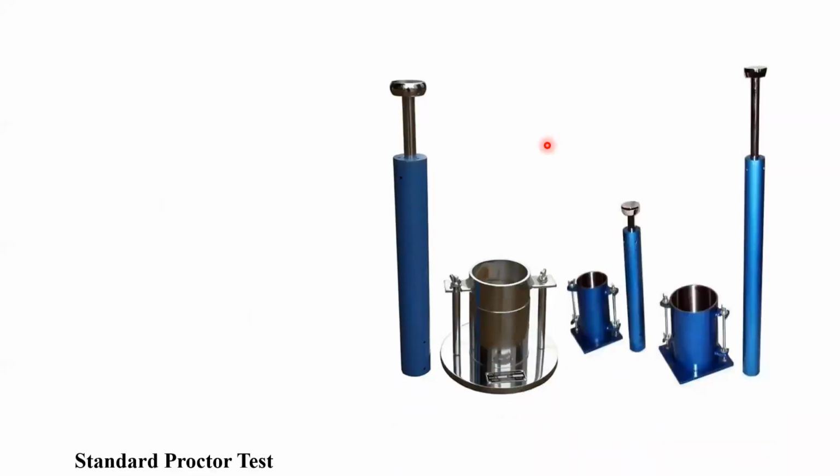Now we shall see how we can determine the compaction in the laboratory. There are two methods. One is called the standard Proctor test. R.R. Proctor was the researcher who developed this method. The other is called the modified Proctor test. So we shall see here